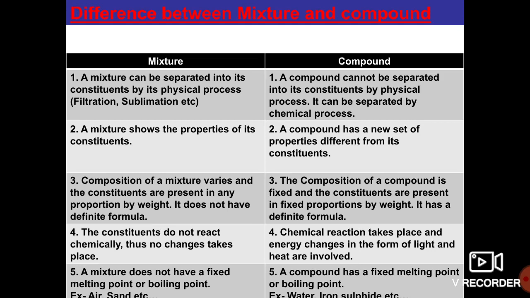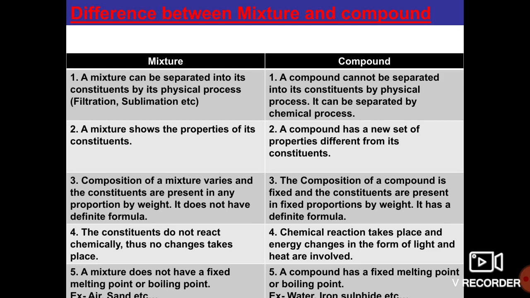For example, if you take the mixture of sand and salt, it can be separated, and the sand will show its separate property and the salt will show its separate property. Based on their properties we can easily separate them. But a compound has a new set of properties different from its constituents, right?